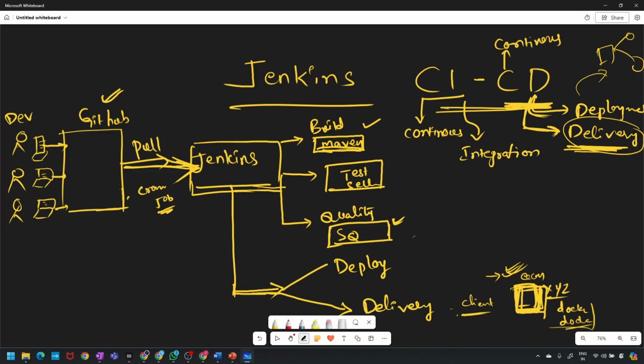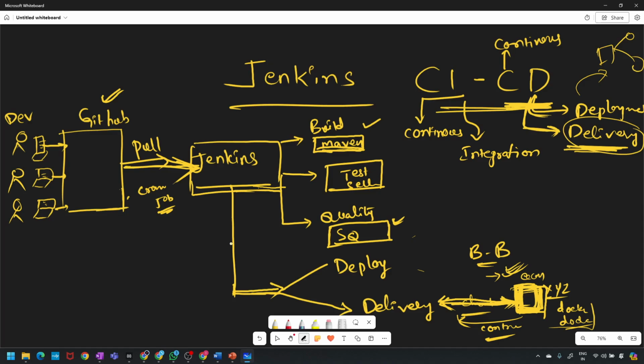This is like a contract, and these kinds of contracts happen between company and company. This is called a business to business deal. After everything is checked and fine, they simply deliver your product to the client. You have made it ready and you are just delivering it to your client, that's it. This is delivery.